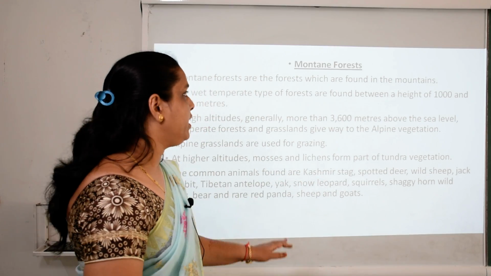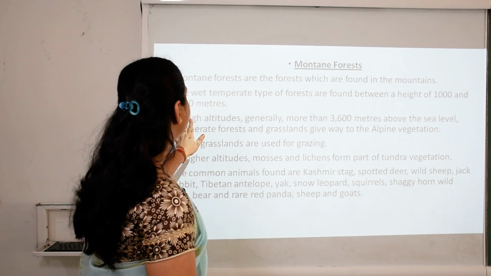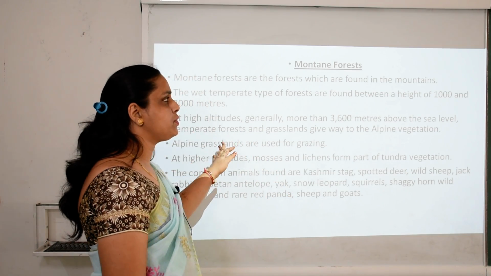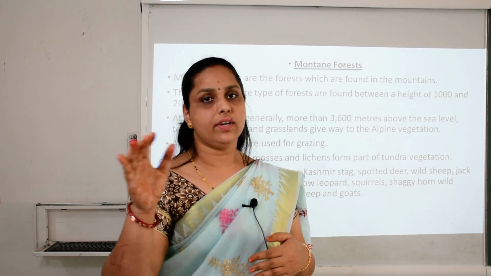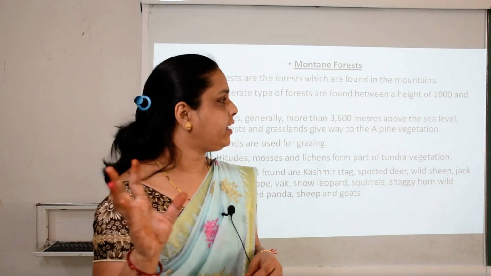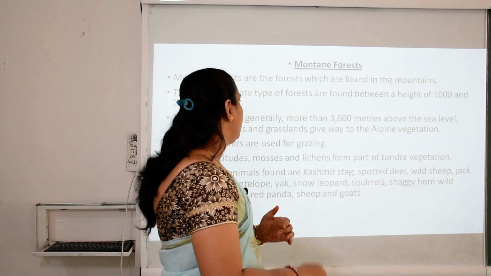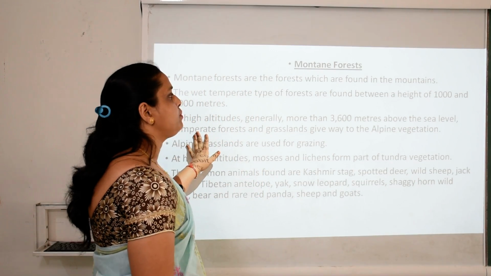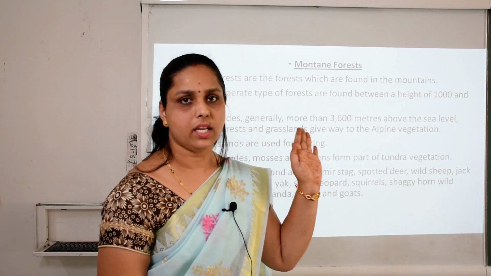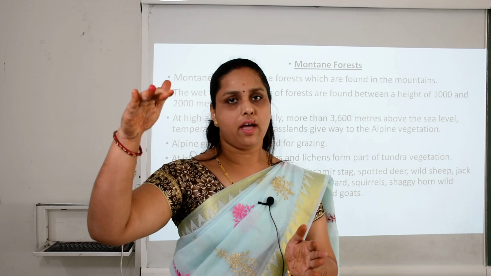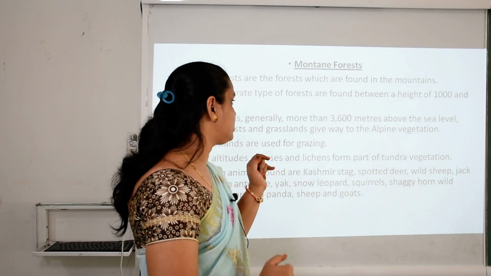Now children, the next category of plants, that is mountain forest. So mountain forests are the forests which are found in the mountains. When we move toward the hilly region, we have different varieties of plants. That is mountain vegetation and it is counted as mountain forest. So the wet temperate type of forest is found between the height of 1000 to 2000 meters. At this higher altitude, 1000 to 2000, we have this kind of forest.